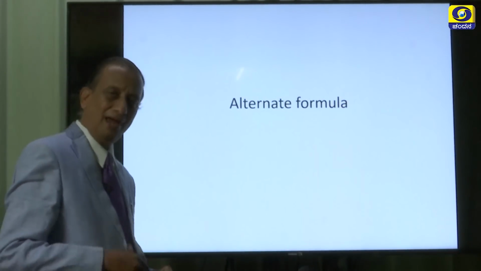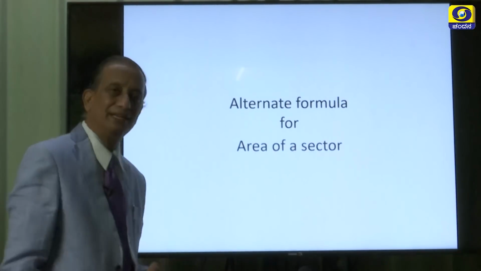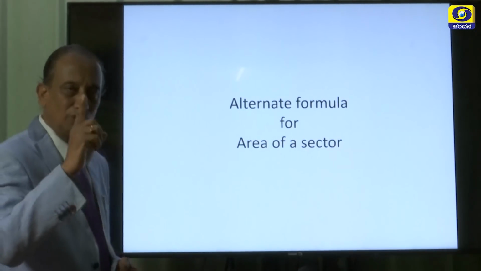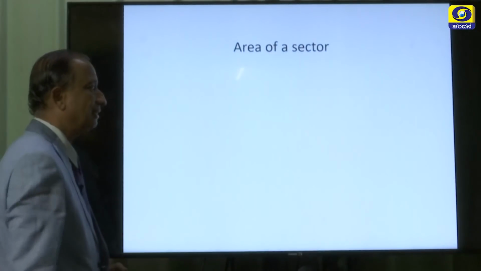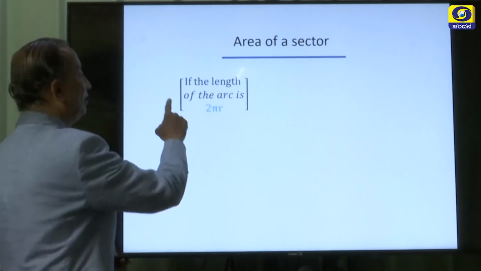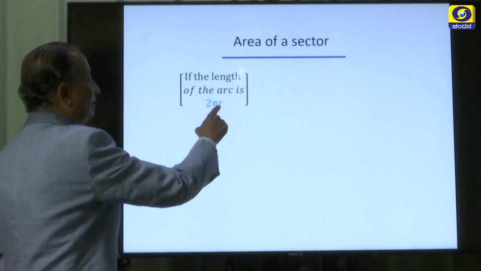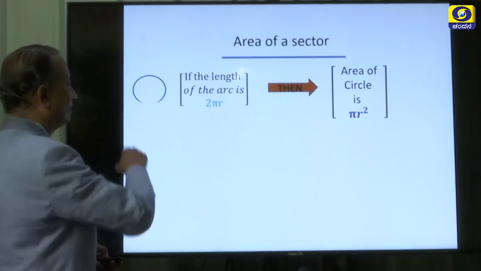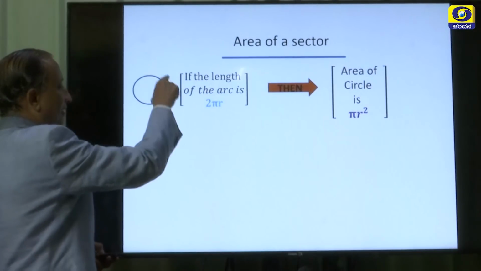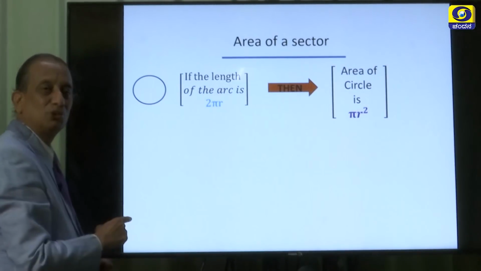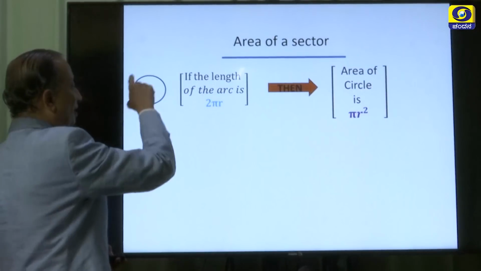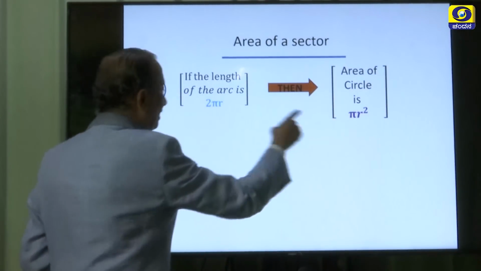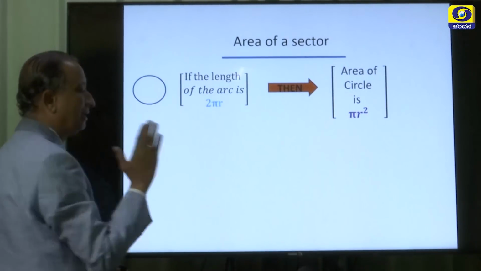Now, can we have any alternate formula for area of a sector? Yes, there is one more formula which we will discuss now. If the length of the arc is 2 pi r, which is the length of the complete circumference, then the area of the circle is pi r square.